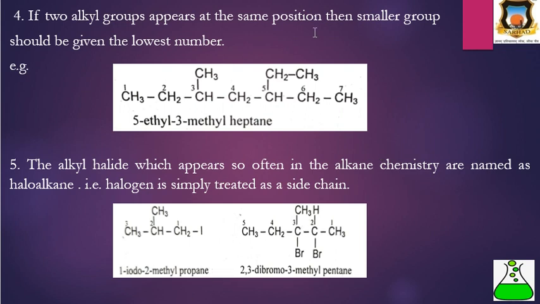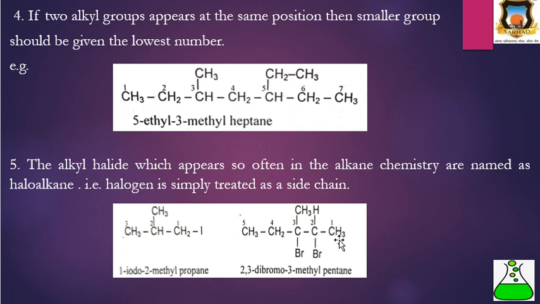Then in this case, the lowest alkyl group or smaller group should be given the lowest number. Therefore, the lowest number for the carbon is 3-methyl heptane. The next is the halide, which appears so often in alkane chemistry, named as haloalkane. Iodine is a substituent. Here two bromines are substituents. Therefore, numbering from this side, 1, 2, 3. It is 1-iodo-2-methylpropane.